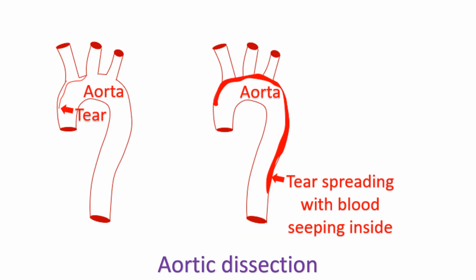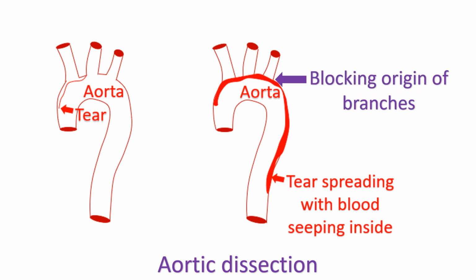Another important serious disease which has to be thought of in a person with pain in the chest or upper part of back is aortic dissection. Aortic dissection is tear in the inner lining of the aorta. Blood seeps into the wall of the aorta and spreads along the wall of the aorta. As this progresses, it can obstruct the openings of the major branches.